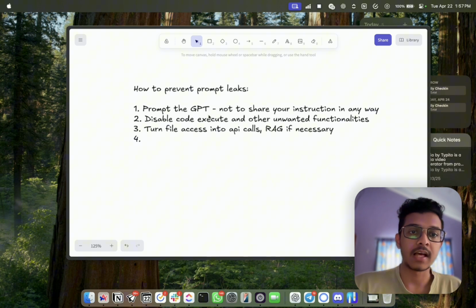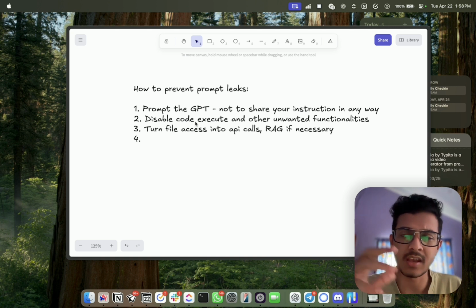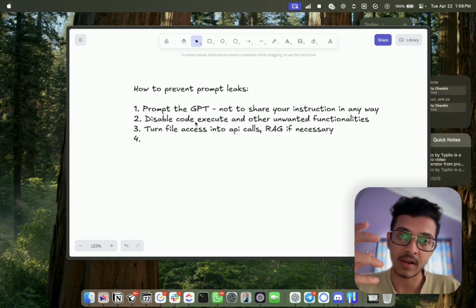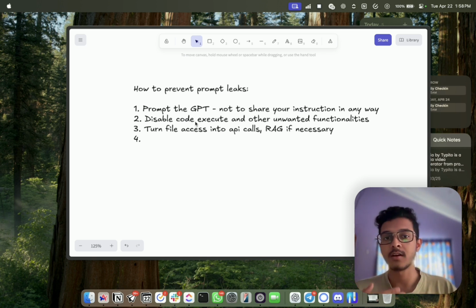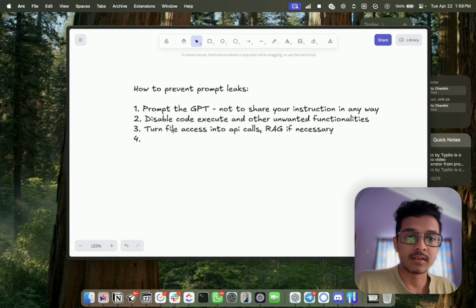And the second solution is to disable code execution, especially code execution, and generally any unwanted tools or functionalities, because that tool can be used against us. And turn file access into API calls.